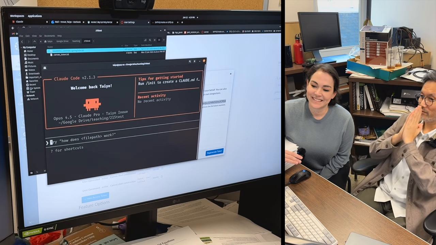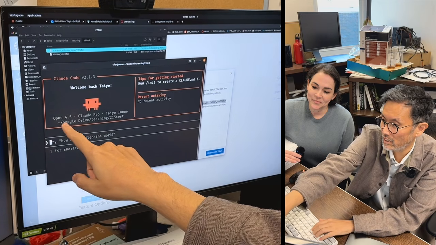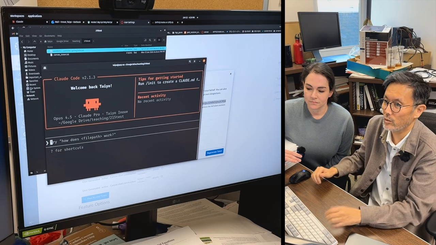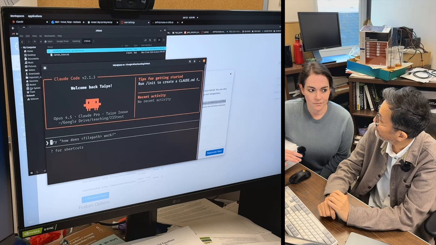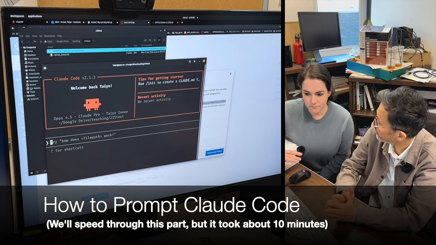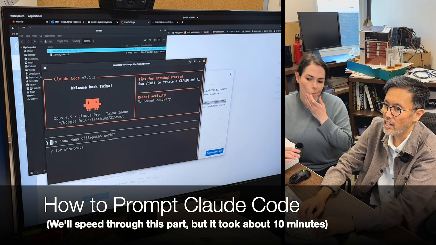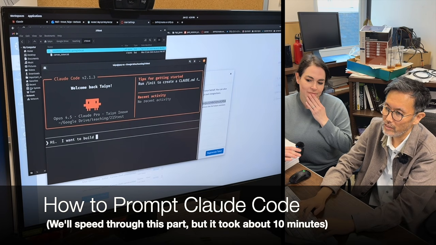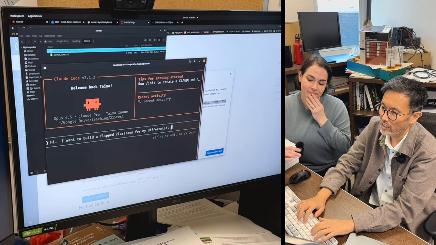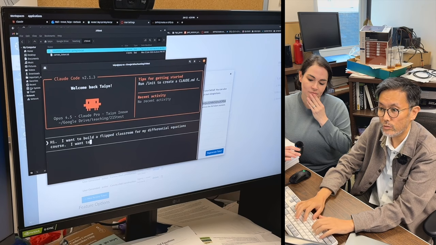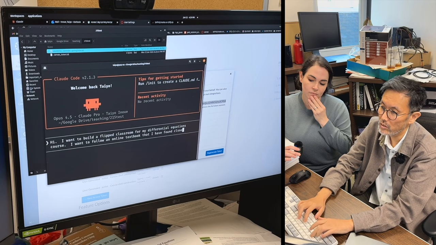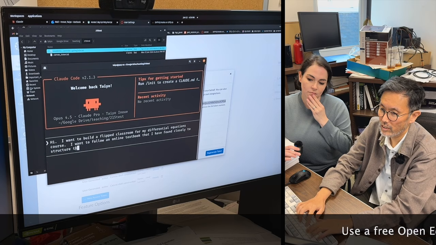Okay, here's Claude Code right here. And you can see that it's sitting inside of my directory, the directory where I have these materials. Here's what I want it to do. I want it to build my Canvas shell. And maybe the first step is, well, I need to give it some description of what I want it to do. So here's what I want it to do. Hi, I want to build a flipped classroom for my differential equations course. I want to follow an online textbook that I have found closely to structure this course.